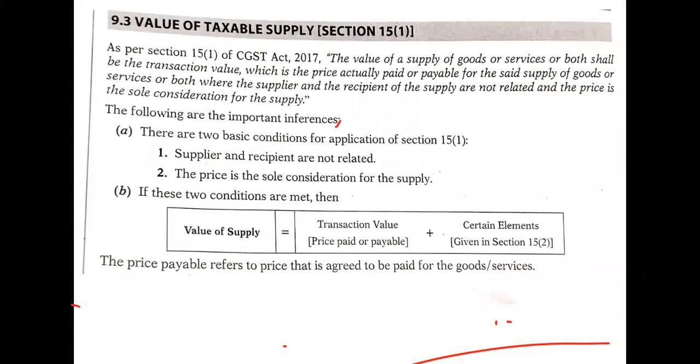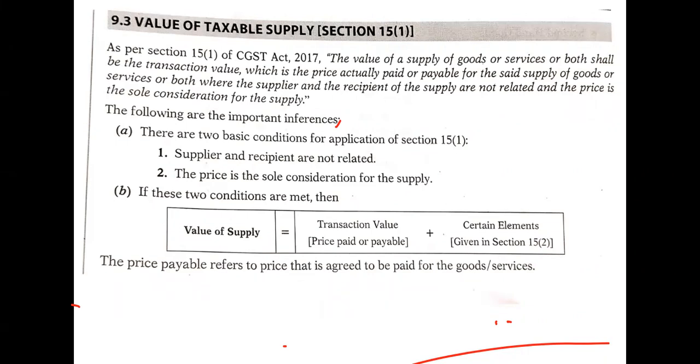Okay, let us see first the valuation of taxable supply. The conditions I told you. As per Section 15 subsection 1 of the CGST Act 2017, the value of supply of goods or services or both shall be the transaction value. So what is the value? The value should be the transaction value, which is the price actually paid or payable for the said supply of goods or services or both, where the supplier and the recipient of the supply are not related and the price is the sole consideration for the supply.